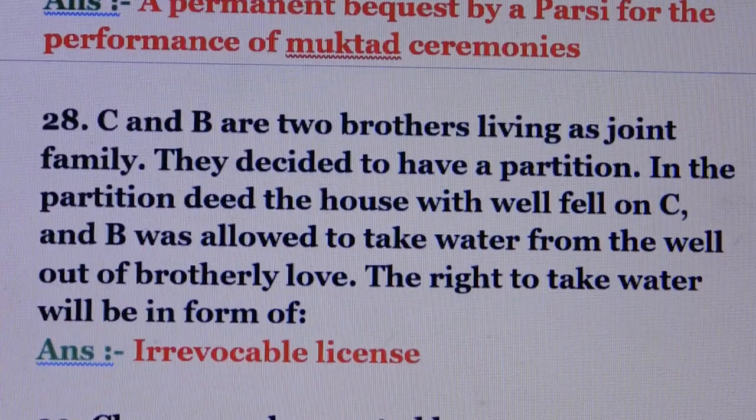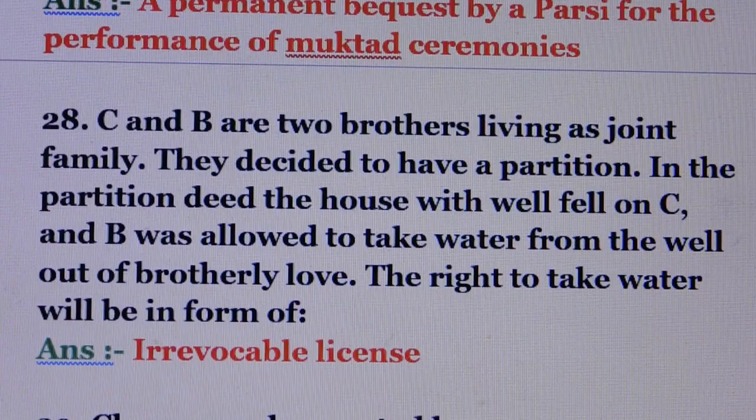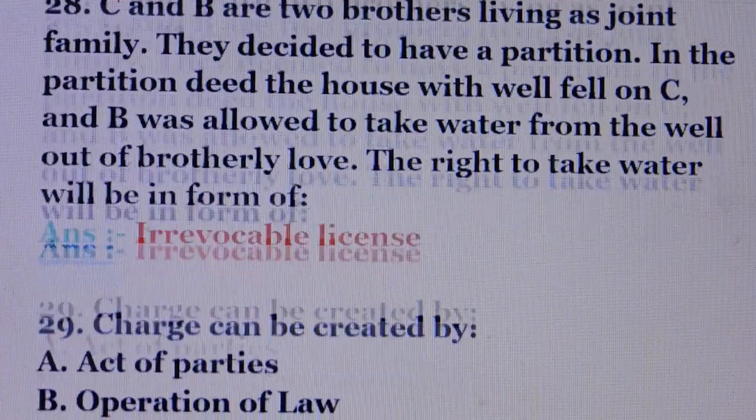Question number 28. C and B are two brothers living as a joint family. They decided to have a partition. In the partition deed, the house with well fell on C, and B was allowed to take water from the well out of brotherly love. The right to take water will be in form of, answer is, irrevocable license.